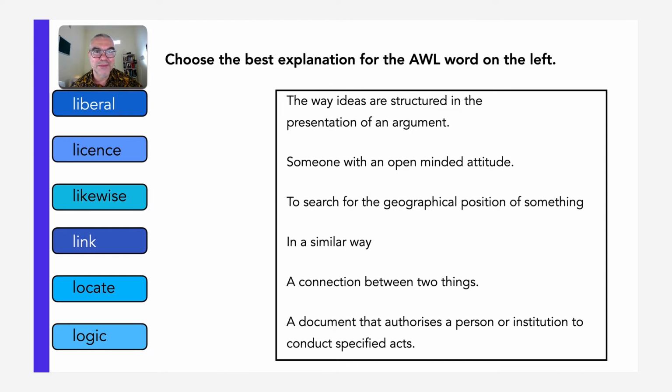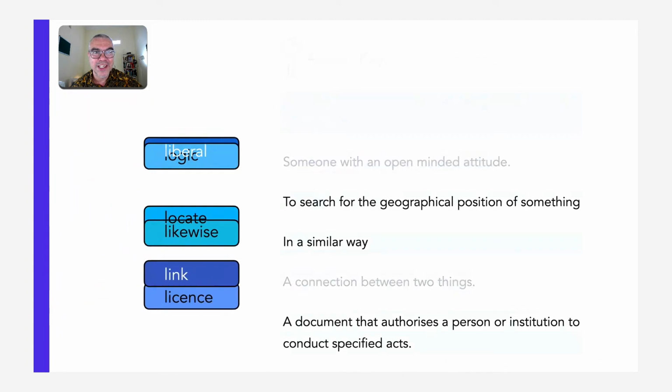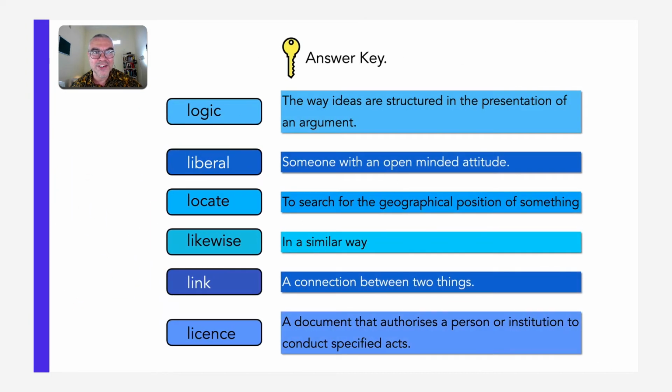Alright, here is the matching then. So logic is the way ideas are structured in the presentation of an argument. Liberal means someone with an open-minded attitude. Locate, to search for the geographical location of something.